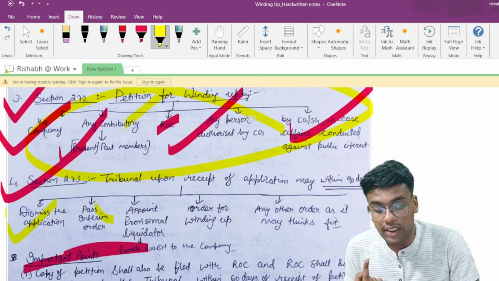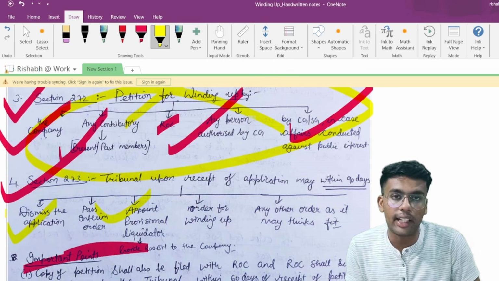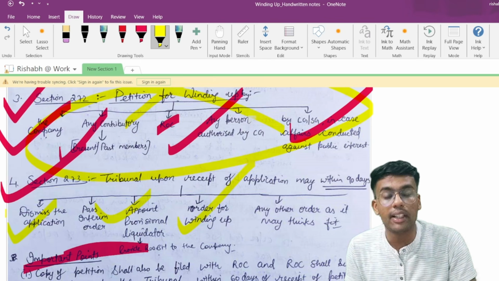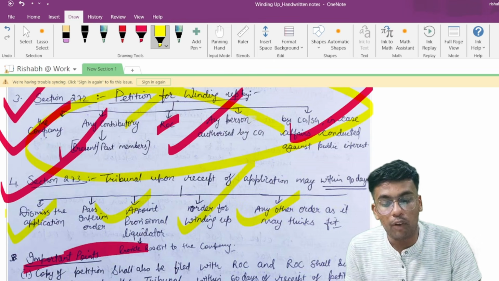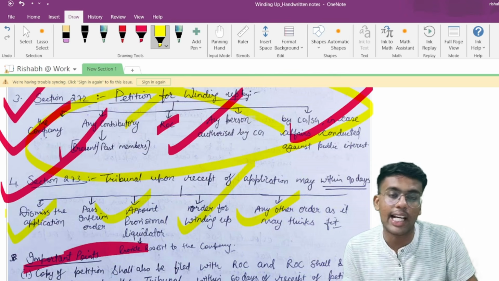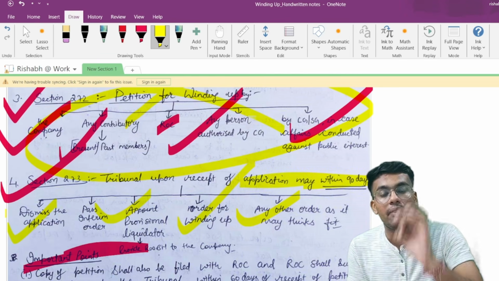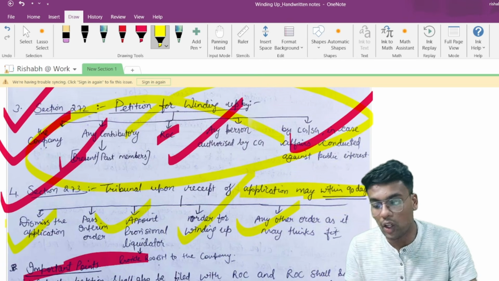It can appoint a provisional liquidator where it assumes that there is any kind of fraud being conducted. The tribunal may order winding up of the company, and may pass any other order as it deems fit, within 90 days from the date when the application is made by any of these 5 persons mentioned under section 272. I hope this is clear.